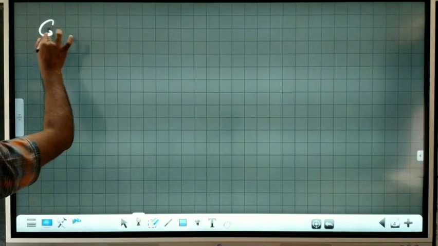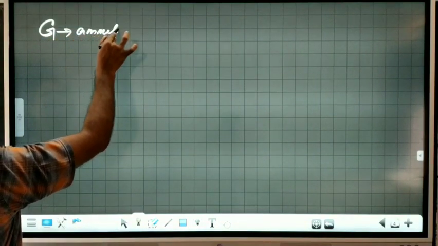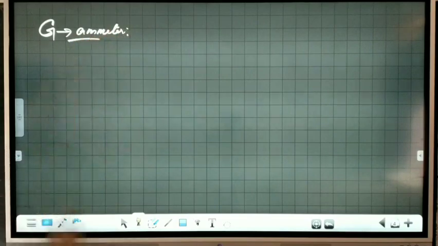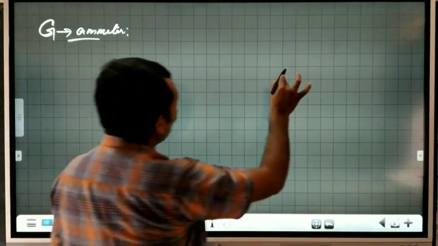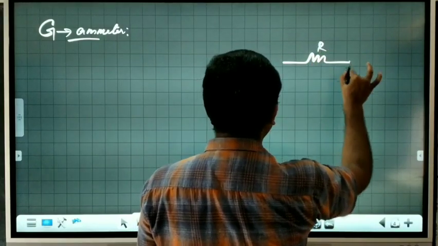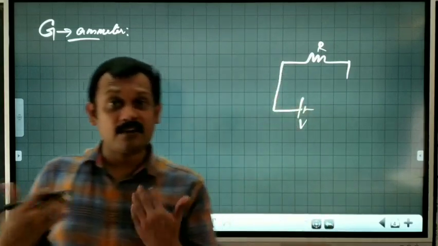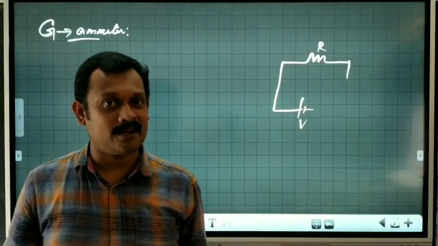Now we will consider the next topic, that is conversion of galvanometer to ammeter. How can we convert a galvanometer to ammeter? Now we will draw the same circuit we did earlier. A resistance is connected with an ammeter. So my question, how to connect an ammeter in a practical circuit? Is it series or parallel?